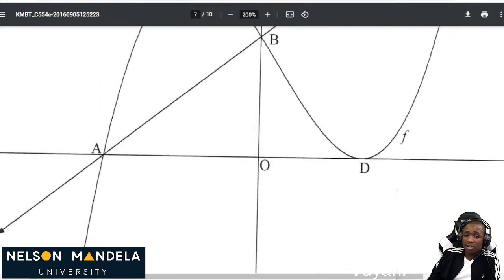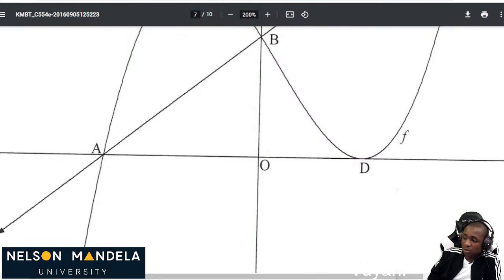The x coordinate of A, here is our A. How can we calculate the x coordinate of A? What do we know about point A? We know that point A and point D are the x-intercepts of the function f of x. So how about we start by calculating the value of k by substituting B in f of x?